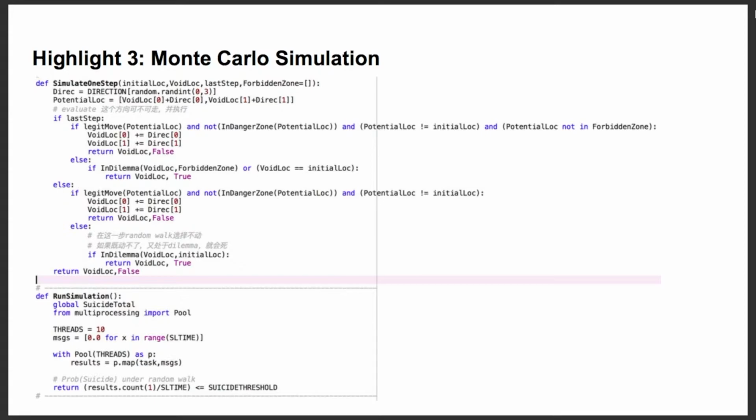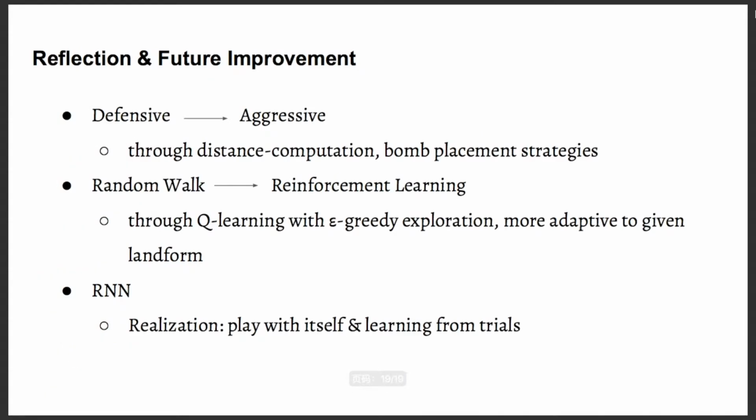Thank you for watching the video, and we would like to further improve our program in the following perspectives. Like adding more aggressive algorithms to the machine player so that it can actively attack the human player. And through reinforcement learning, the machine agent can be more adapted to given landform and thus perform more effectively. Last but not least, if the machine can play with itself and learn from itself, it would become much more powerful.